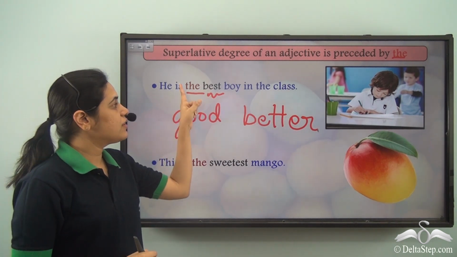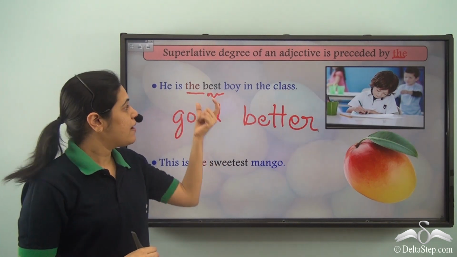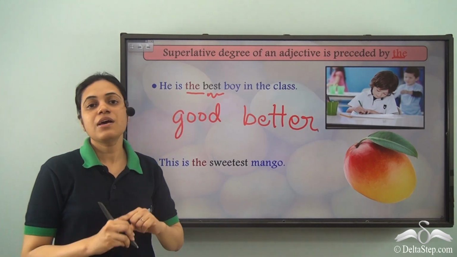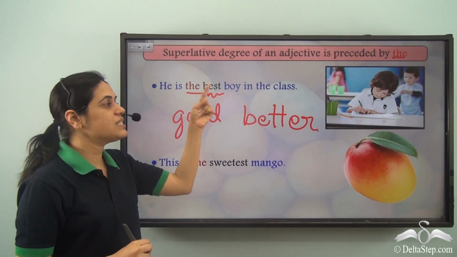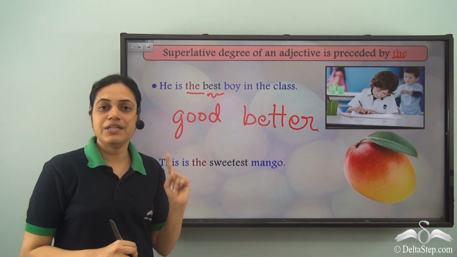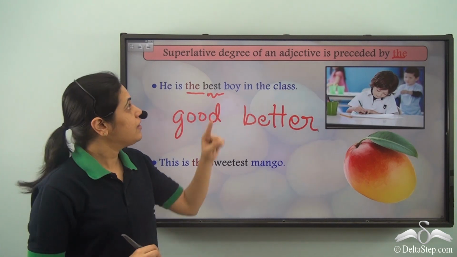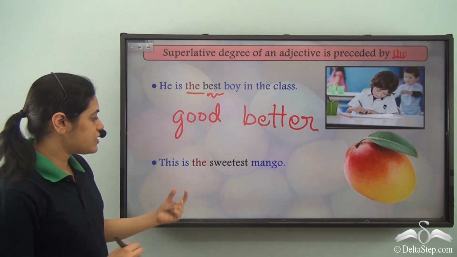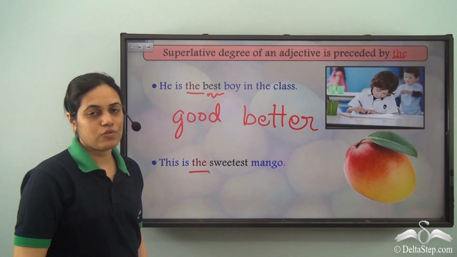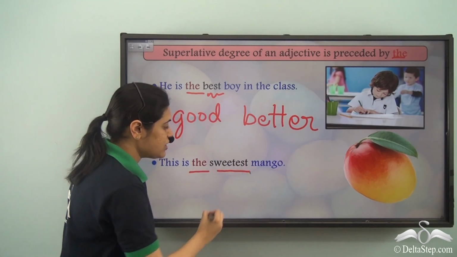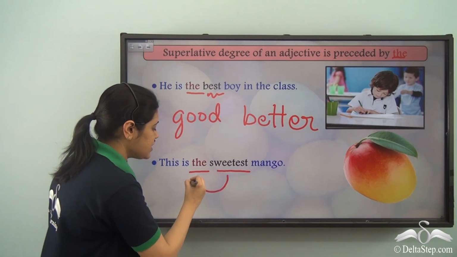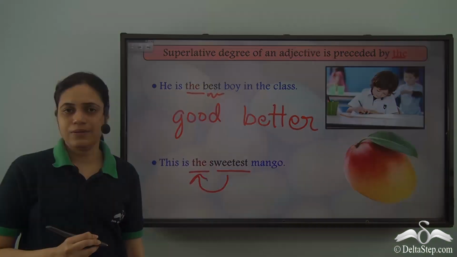So he is the best boy in the class. Best is the superlative degree and the comes before best. So best is preceded by the. This is always done while using a superlative degree of an adjective. This is the sweetest mango. So once again, sweetest is the superlative degree of the adjective and it is preceded by the.